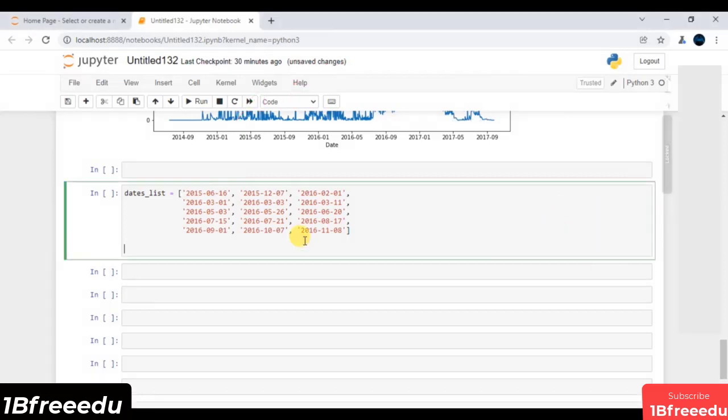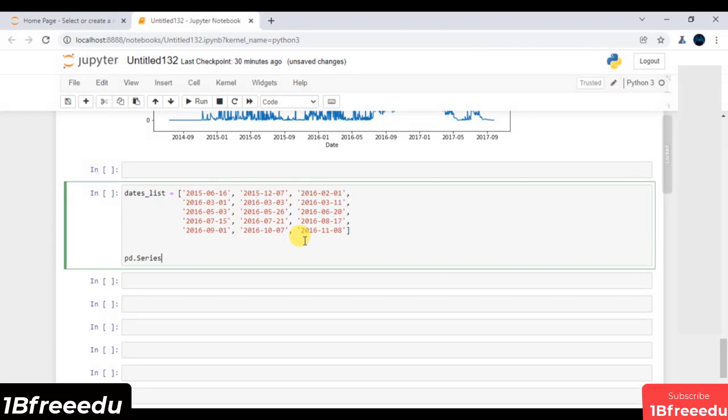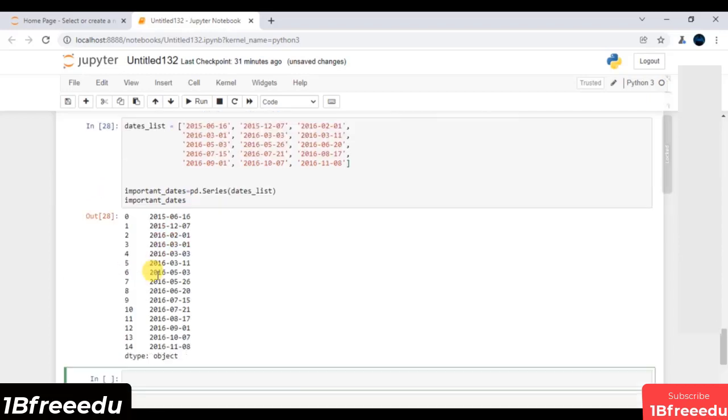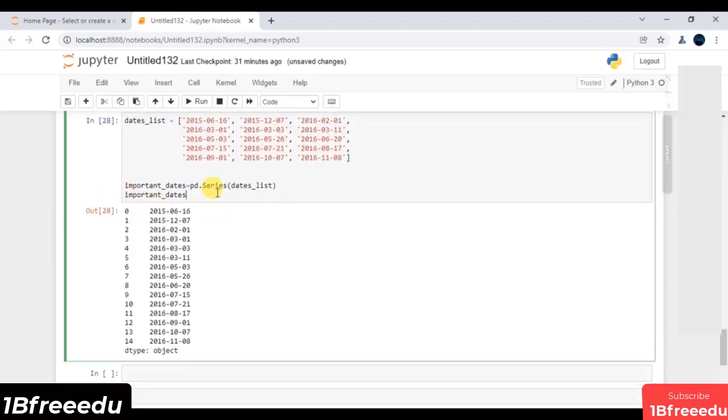So it is all about pd.Series. Over here we just pass this list, which is my dates_list. Now I have to store this somewhere else, so I will store it as important_dates. This is my series object, important_dates, and let me just print this. So these are all the important dates that you have.